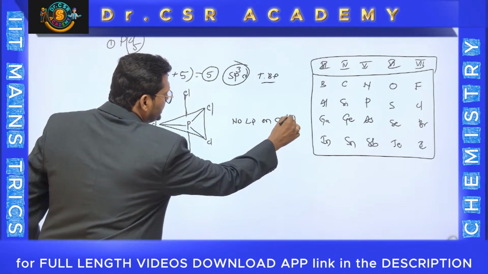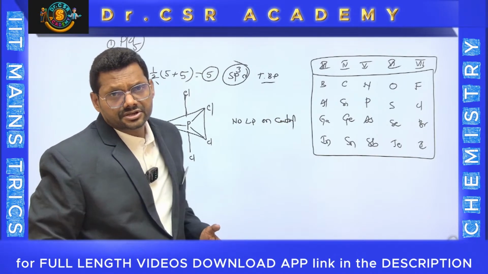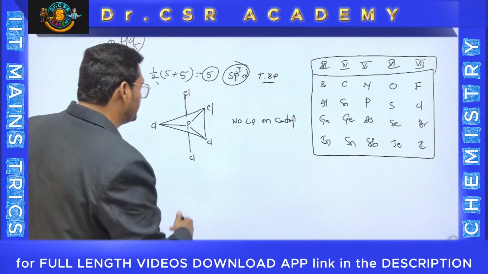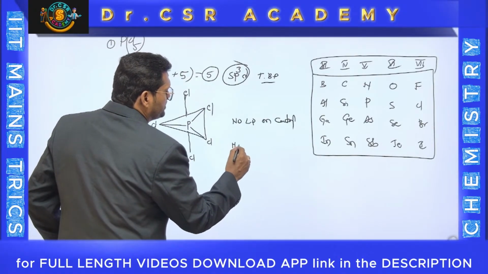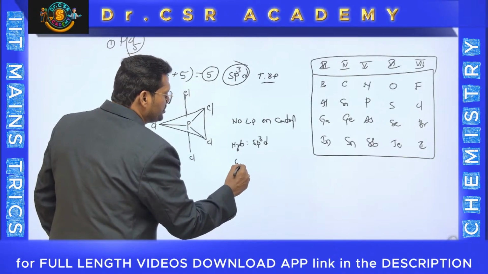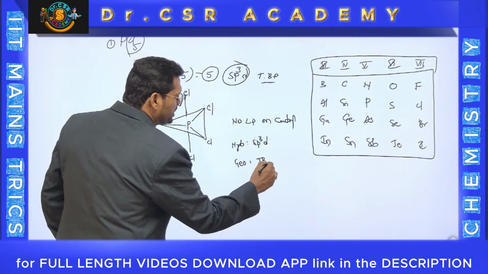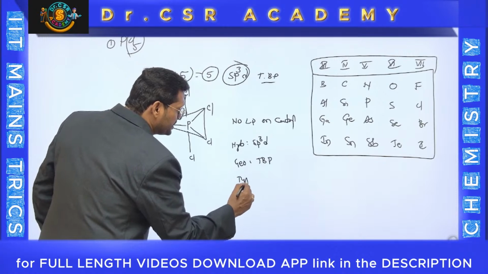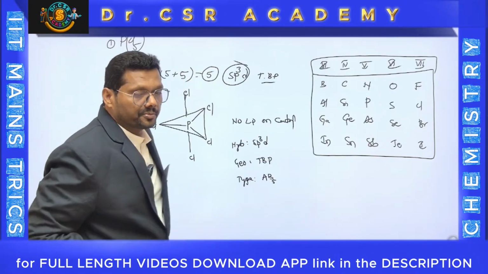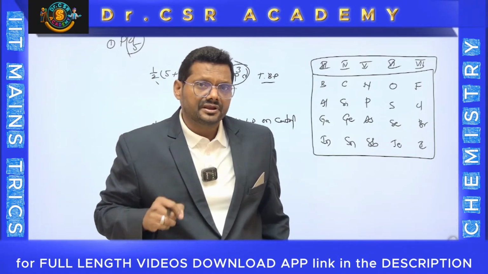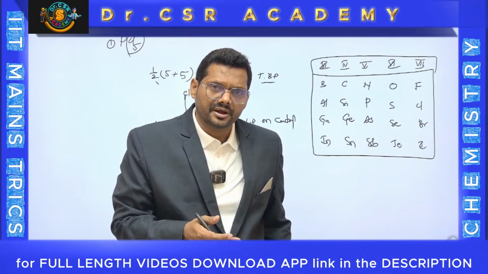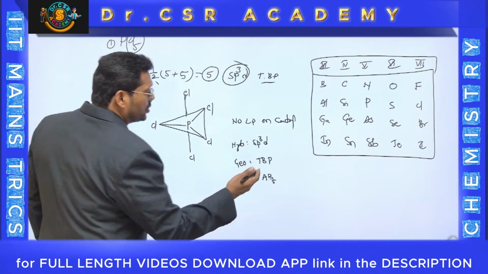I already gave a hint that if there is no lone pair on the central atom, then definitely its geometry and shape will be the same. Therefore, first of all, hybridization is sp3d. You have got geometry, which is trigonal bipyramidal. You can say that the type is AB5. That means there is no lone pair. If any lone pair is there, we will call it E. Suppose AB5E, AB4E, AB3E2, in that format. And this is AB5, no lone pair on the central atom.